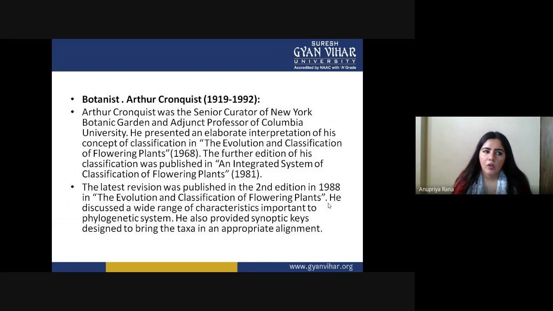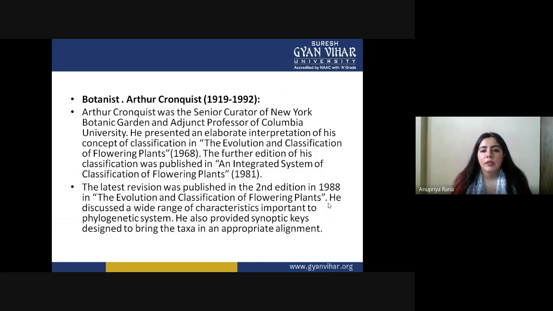So Arthur Cronquist majorly had control over a lot of species that can be seen by him. He presented an elaborate interpretation of his concept of classification in The Evolution and Classification of Flowering Plants. The whole of his work based on classification, he wrote in a book.